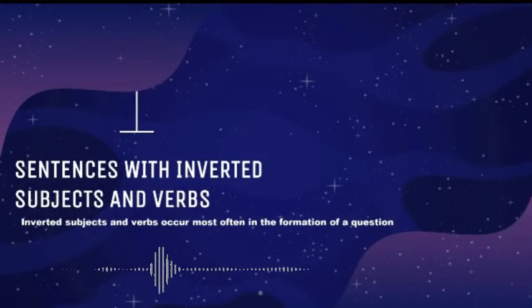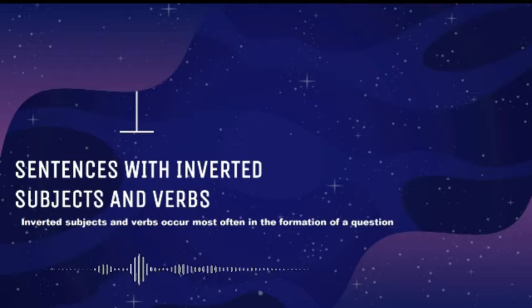The next is about sentences with inverted subject and verb. Inverted subject and verb here are often found in the form of question. It means that the position of subject and verb are changed. I will give you an example. Are you my friend? This is in the form of question.